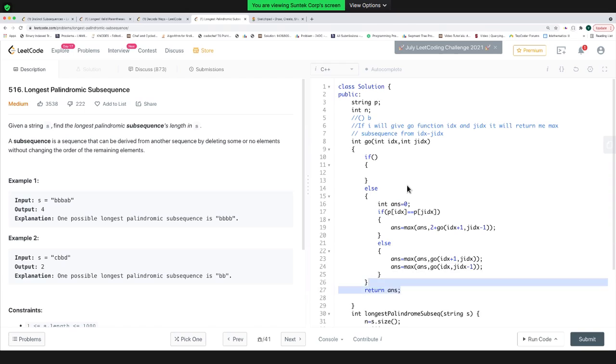So I can simply return the answer. These are the possible cases. I need to make a decision. I have made all the decisions.